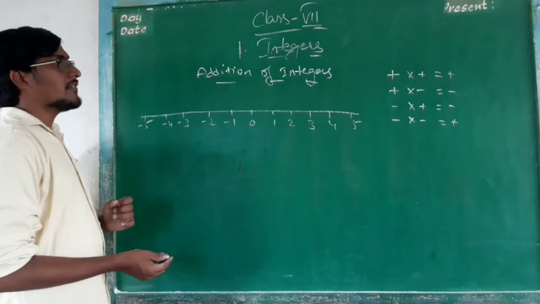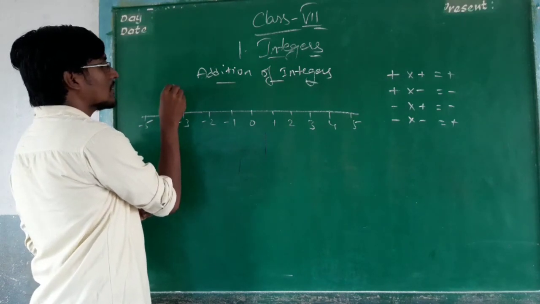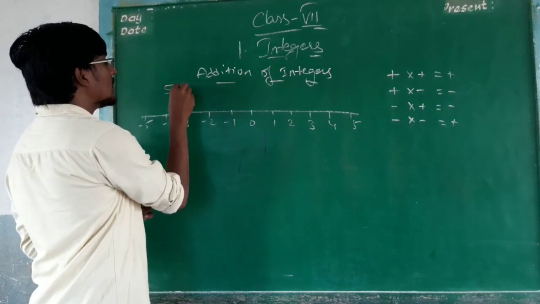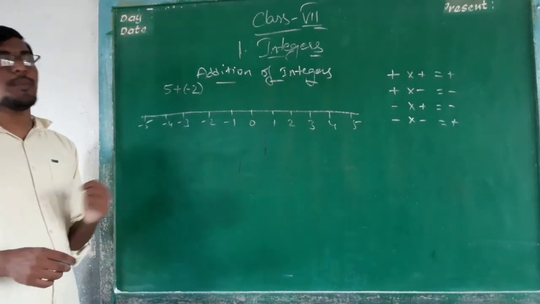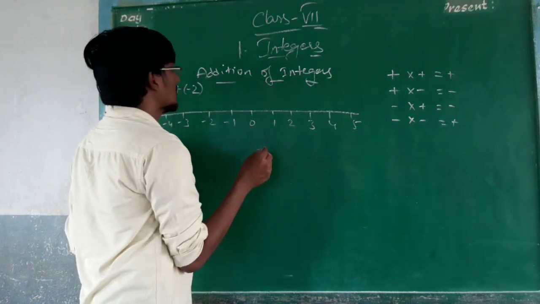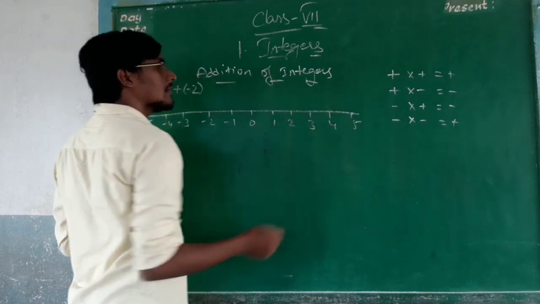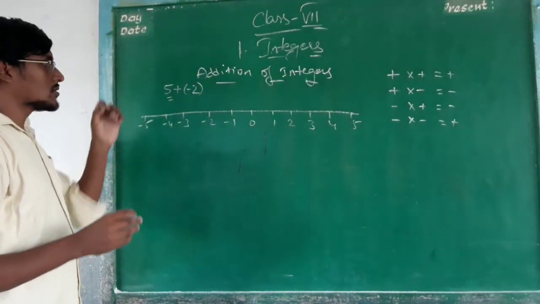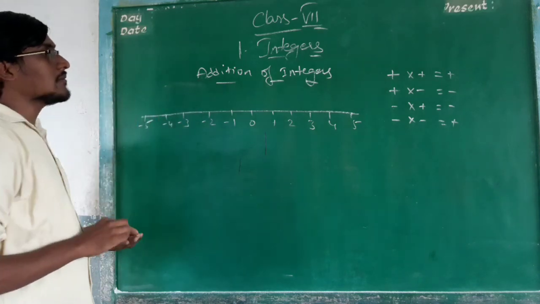Okay, here are given some operations, that is 5 plus of minus 2. 5 plus of minus 2. So what we have to do is move on the number line. What is the value here? 5. From the 5 here. Okay. Wait, I will explain this sum later.